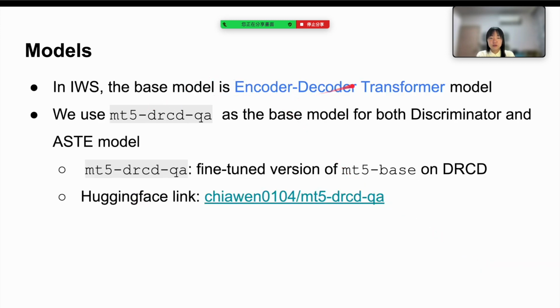The encoder-decoder transformer model is highly suitable for sequence-to-sequence problems. In IWS, any encoder-decoder transformer model could be the base model. For our study, we use MT5-DRCD-QA as our experimental model for both the discriminator and AST model. MT5-DRCD-QA is a fine-tuned version of MT5 based on DRCD. DRCD is a traditional Chinese dataset. Here is the Hugging Face link of MT5-DRCD-QA.